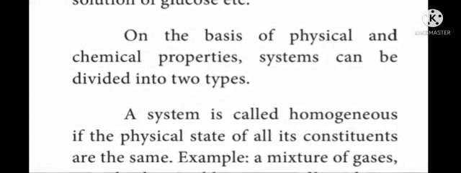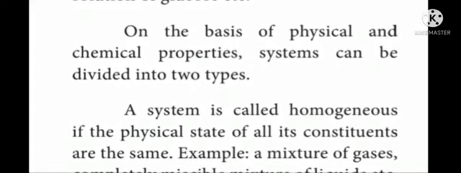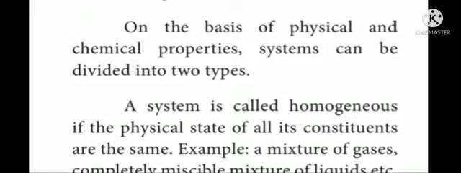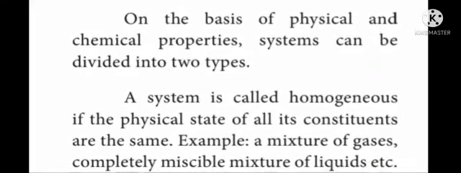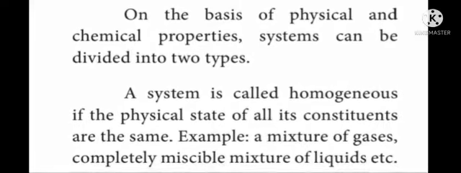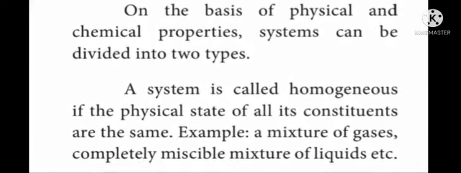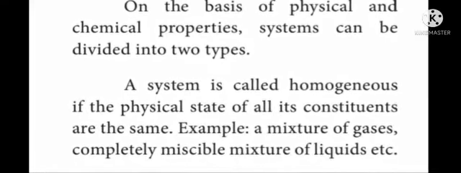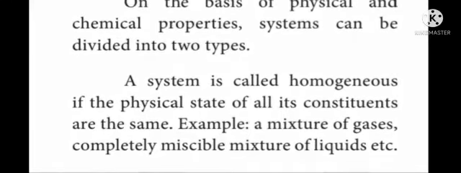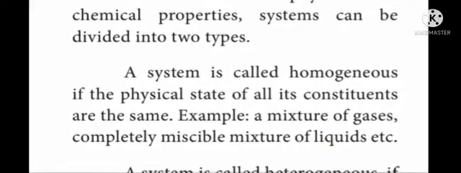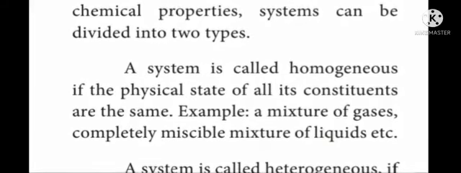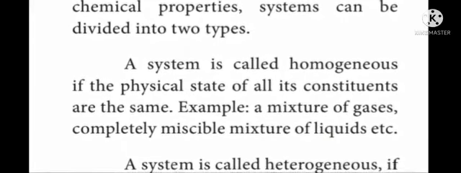For example, mixture of gases, completely miscible mixture of liquids, etc.